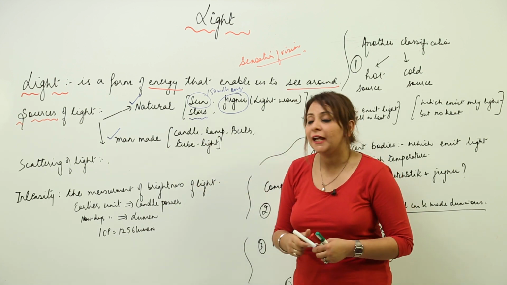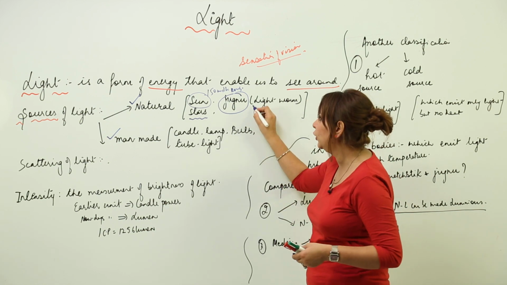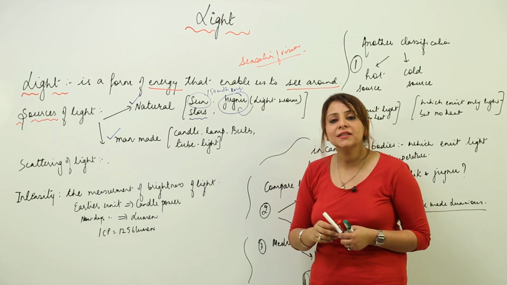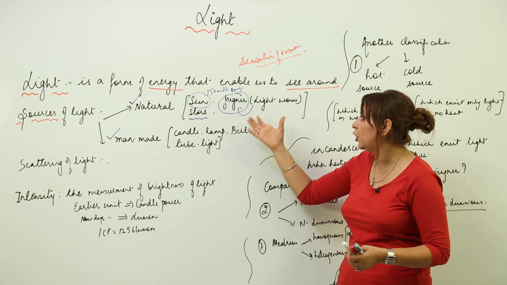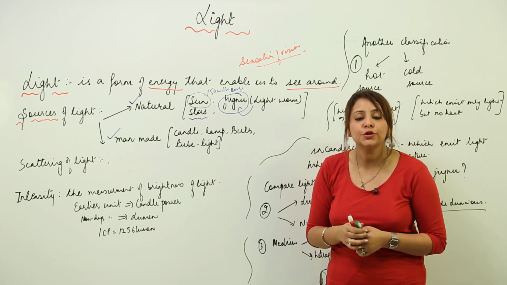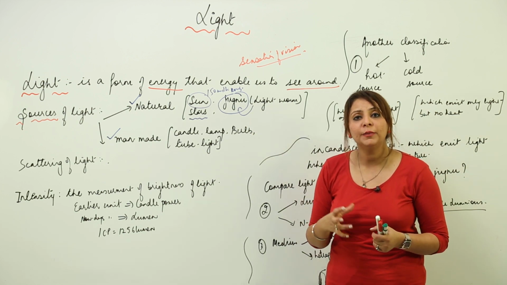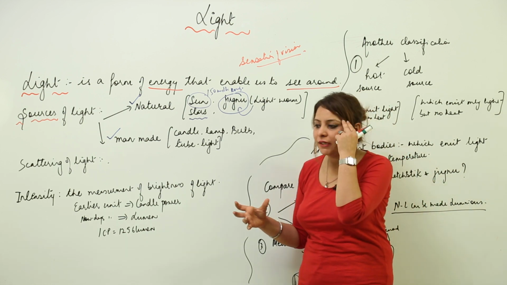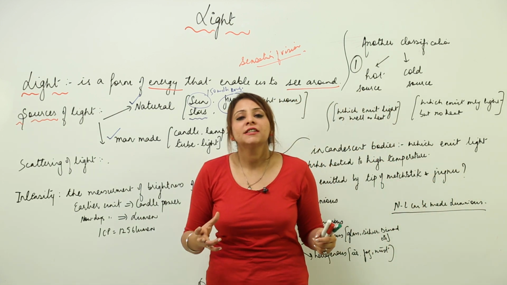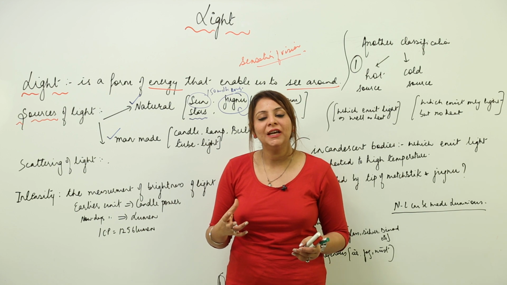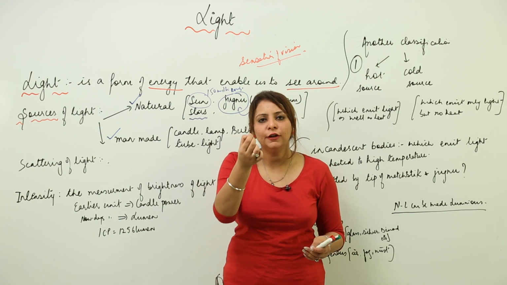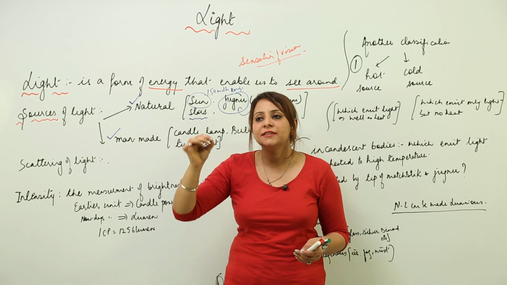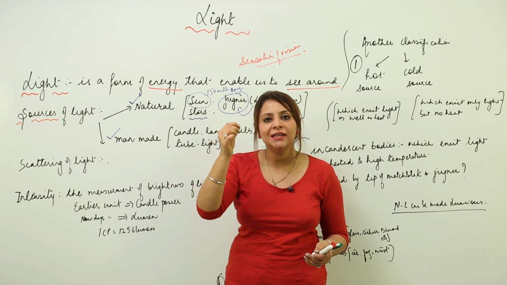Like the light worm, commonly called jugnu. You know that this common organism, the light worm, is capable of emitting light. You must have seen, when you go into a field at night time, certain flashes of light. You can see that something is flying and you can see the flash of light.